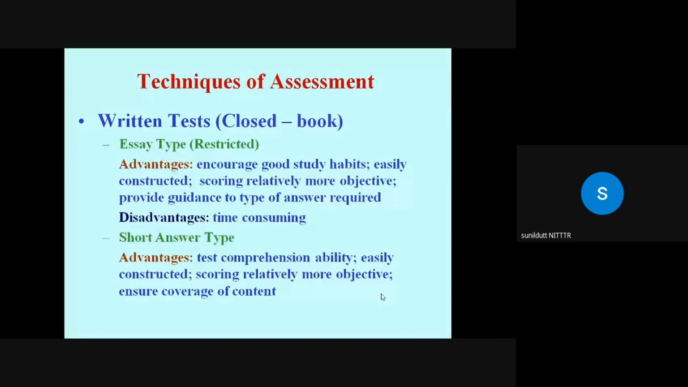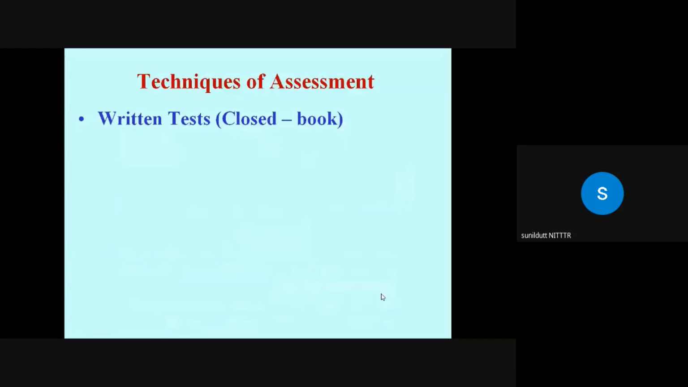So advantage is you can test the comprehension ability. Higher mental ability cannot be covered because these are short answers. You see, according to Bloom's taxonomy, the lower level is remembering, then understanding, applying, analyzing, evaluating, and creating. So higher mental abilities cannot be tested by this one. That only you can go up to comprehension level. So not suited for testing of higher abilities.